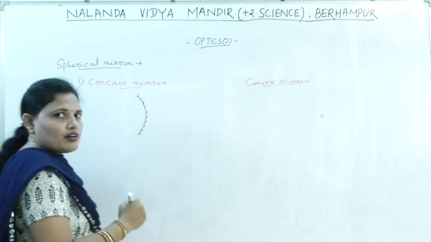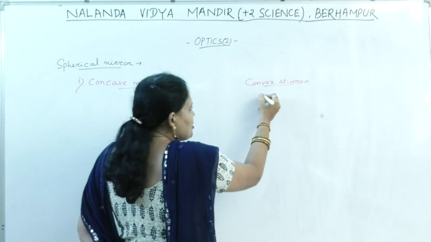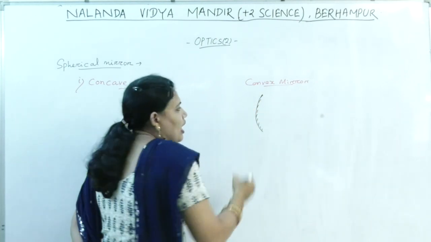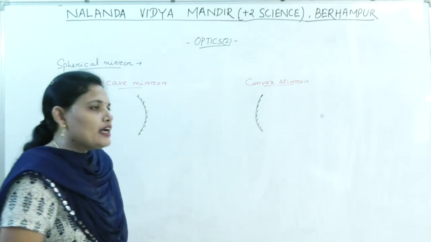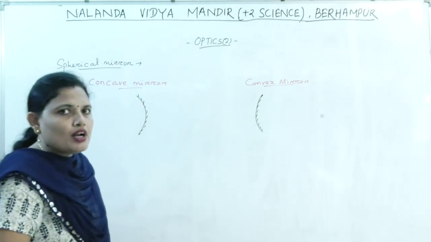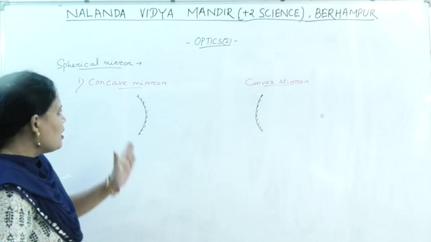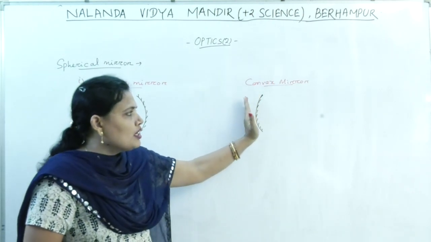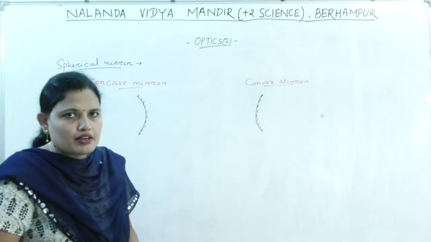Okay? And what is a convex mirror? If the outer surface is reflecting and the inner surface is painted, then it is a convex mirror. So in case of concave mirror, the inner surface is reflecting. In case of convex mirror, the outer surface is reflecting.